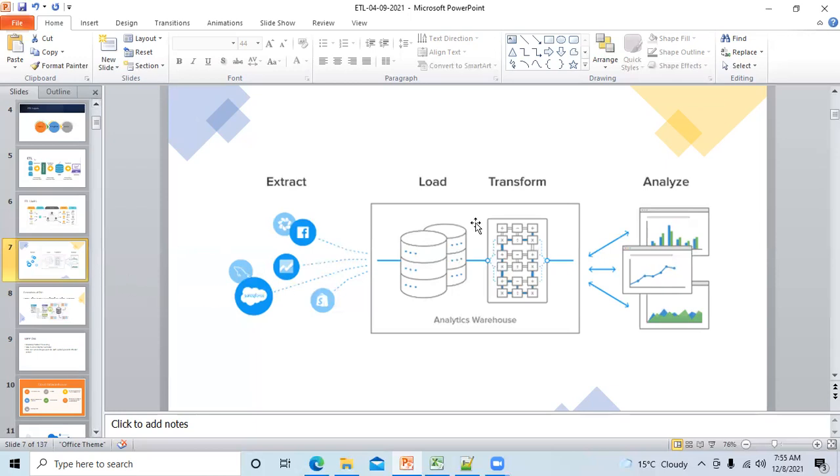But in ELT, which is happening these days, it has started for the last 3 to 4 years. Now the business is thinking, why should I leave other sources? They are also data. They also have some information. So that's why they want data from all the sources. And then they are saying that we will load all the data, and from here we will pick what is of use and what is of no use. Because maybe this data which we are leaving will be of use after some time. So that's what ELT is. Otherwise, the flow is the same. Finally, you will analyze the data.